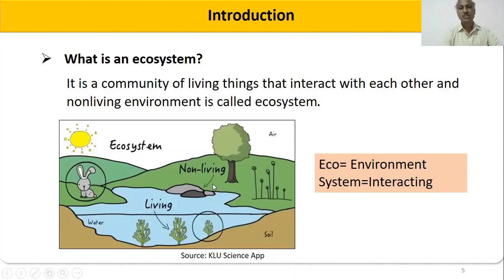Within this community, the interaction between the living and non-living things takes place. That interaction between the living and non-living things is what we are calling an ecosystem. In this, one animal will depend upon the other. So that's what is called an ecosystem.